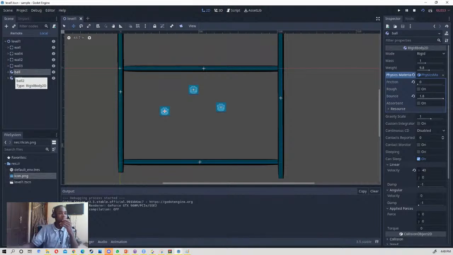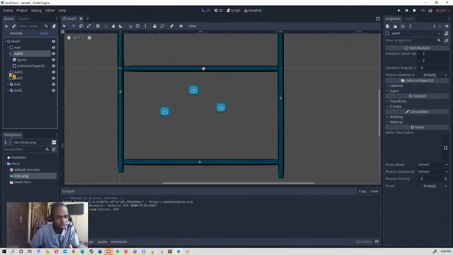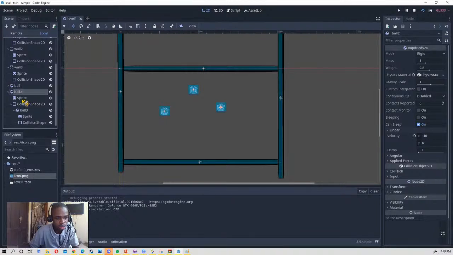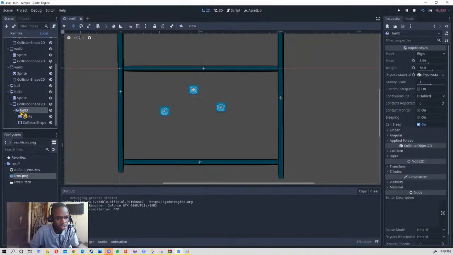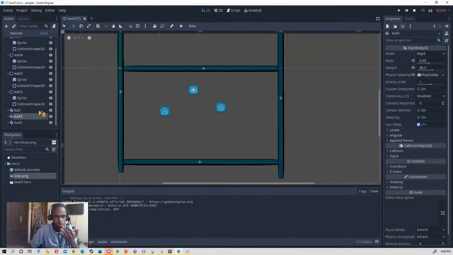Oh, modifying the mass won't let the ball fall faster. Let us check. Let's see that theory. I think it will. But let's see. Will it? Oh, why are there two balls inside each other? Yeah, that can be a problem. Let's see. Modifying the ball won't change it. So this ball. Let's hide.